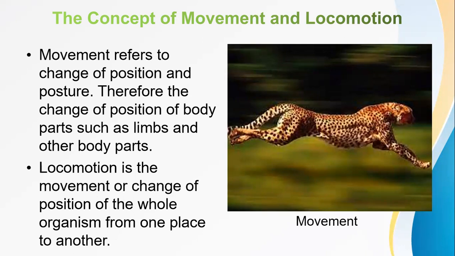Simply, locomotion is part of movement, but not all movements are locomotion. So locomotion is just the movement or change of the position of the whole organism. It means that not just a single part of an organism or a certain body part, but the whole body is the one that moves from one place to another.